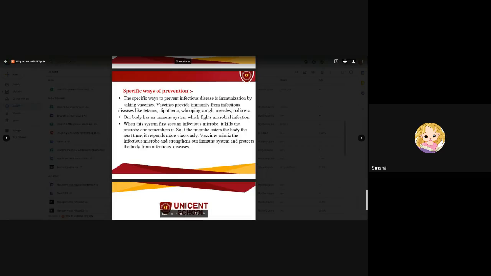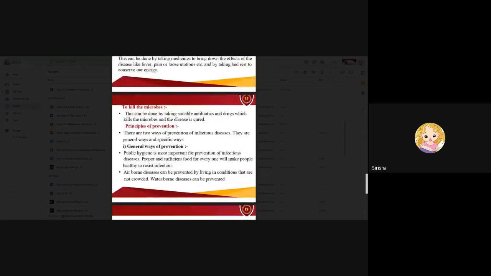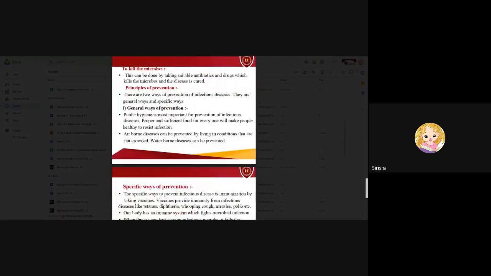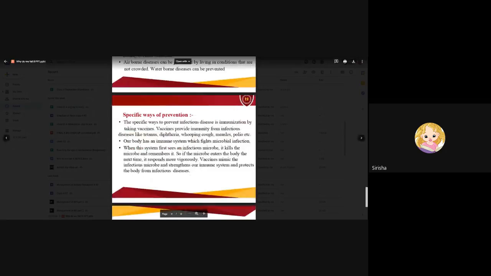So there are two ways of prevention of a disease. First you have to reduce the effects of the disease by reducing the symptoms, and then next is killing the microbes. There are general ways and specific ways. General ways are just maintaining proper hygiene in and around us. Personal hygiene is important, as well as hygiene of our surroundings. Next, airborne diseases can be prevented by avoiding overcrowded conditions. Waterborne diseases can also be prevented with this. Specific ways are by taking vaccines.